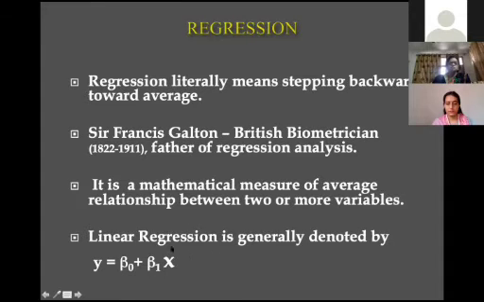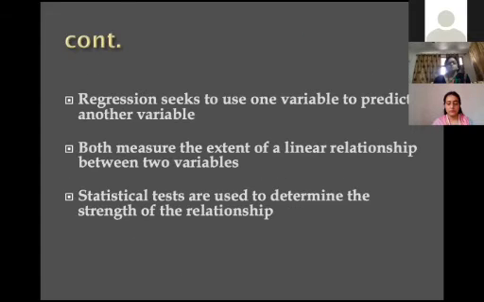Linear regression. This is very important. This is the mathematical equation for the simple linear regression. Here, what is y? Y is your dependent variable. Beta naught and beta 1 are the regression coefficients, and x is the independent variable. Regression seeks to use one variable to predict the other.